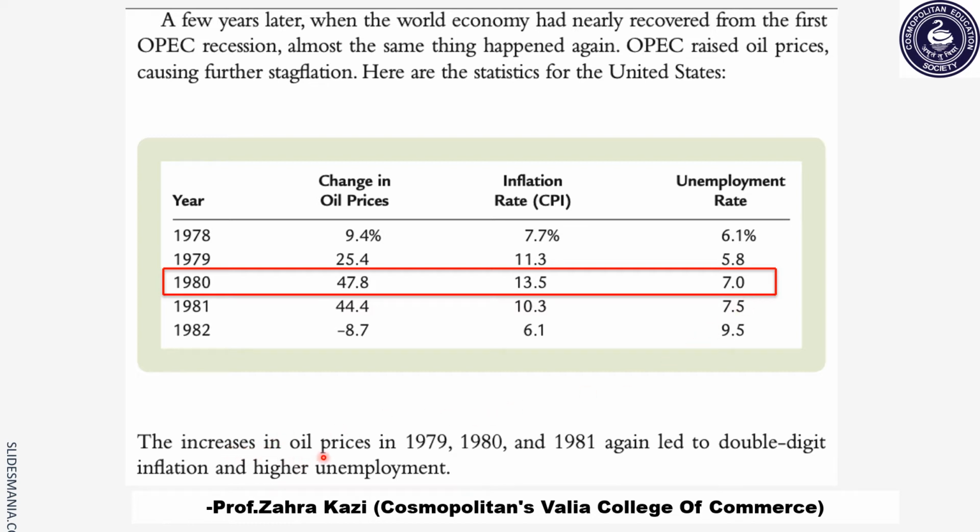So this increase in oil prices in the year 1979, 1980 and 1981 again had led to double-digit inflation. Why double-digit? As you can see, it is 13.5%. It's a double-digit inflation. And along with that, there was higher unemployment, further worsening stagflation situation.